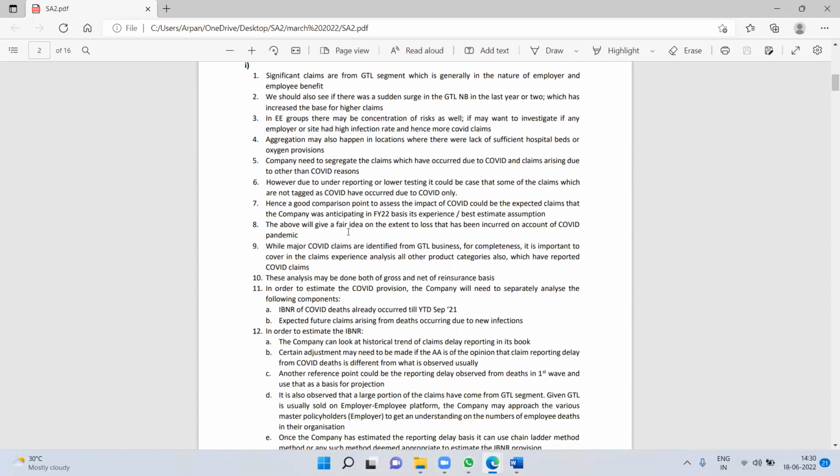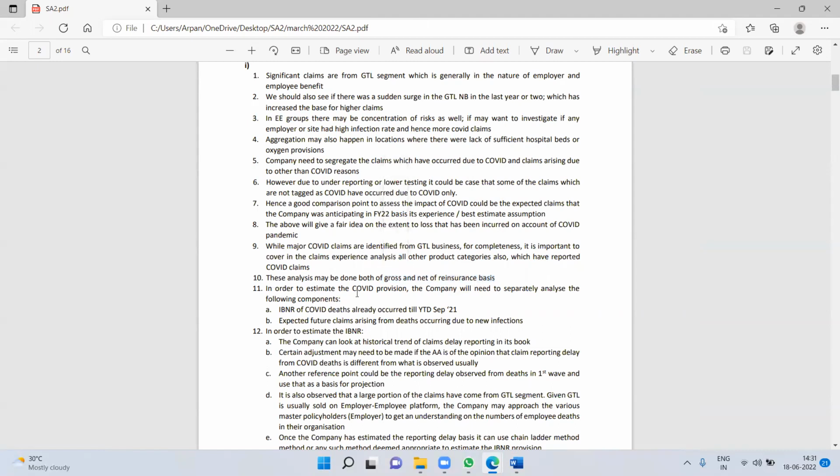So a continuation of 7 and 8: while major COVID claims are identified from GTL, for completeness it is important to cover the claim expense for all product categories. I think this is also one portion that I have not written, what is the case for all other product categories. But I have mentioned whether it is coming from death claim or health related, so somehow it is related, but I have not mentioned that. The analysis has to be done gross and net of reinsurance. So this point I have completely missed. I have not mentioned anything on reinsurance.